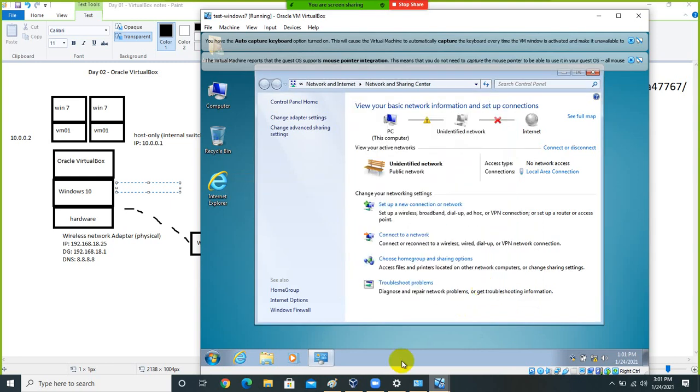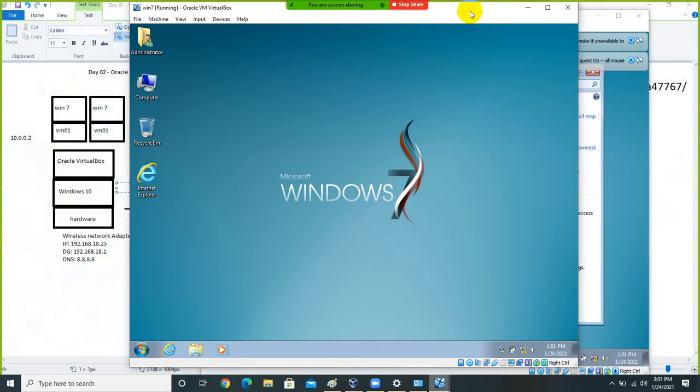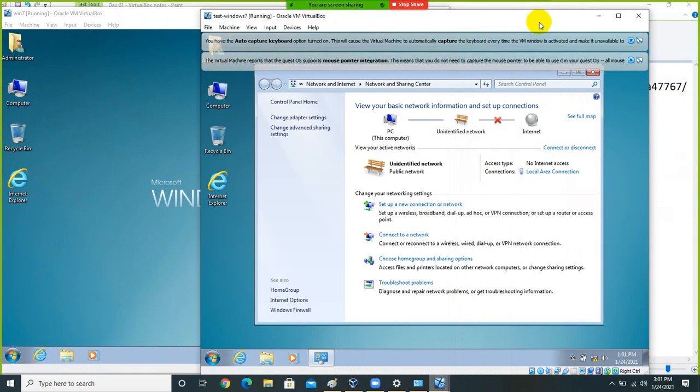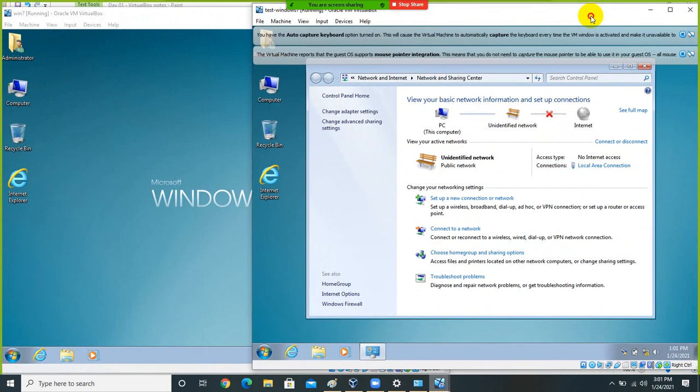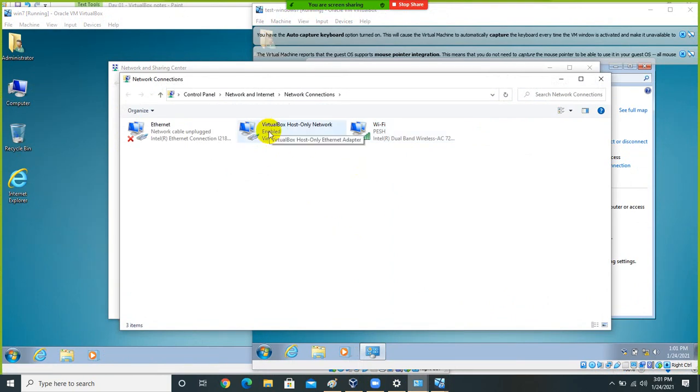Okay, so you can see here I have two virtual machines, machine 1 and machine 2, and I connected these two virtual machines to the host only adapter. I have also assigned an IP address to my Windows 10 machine, which is my physical machine, and I use this adapter.